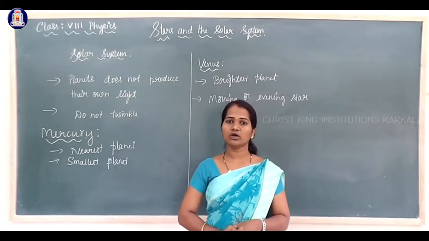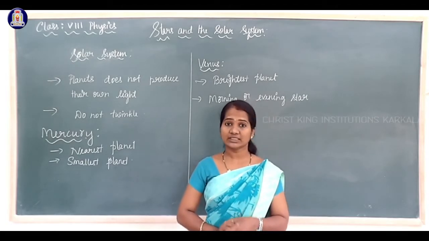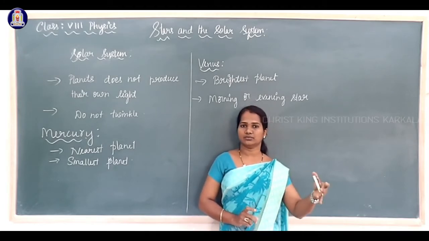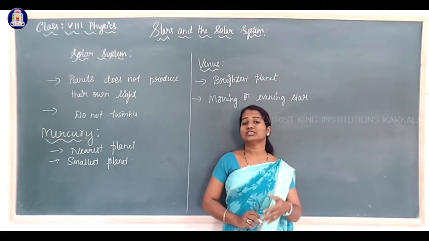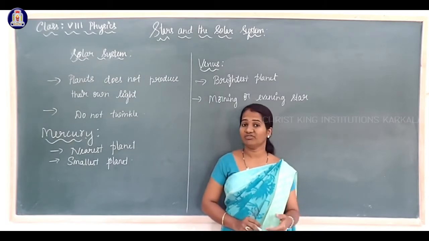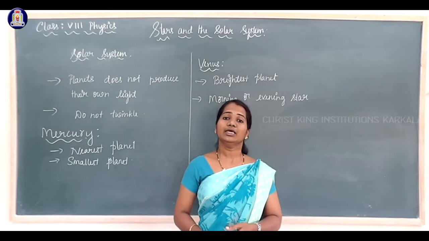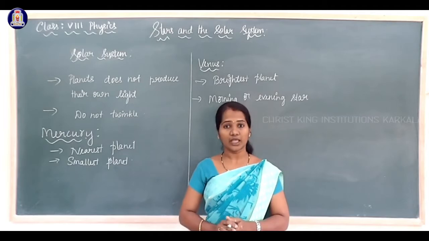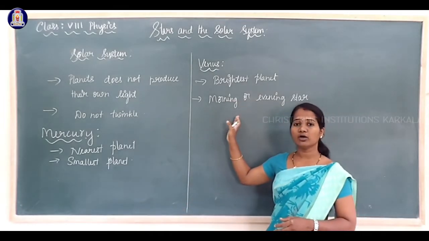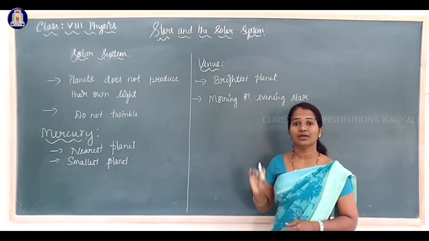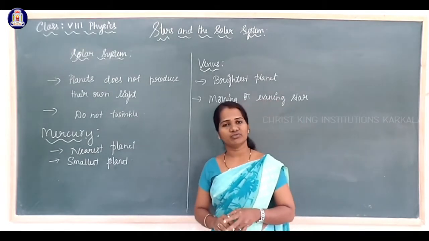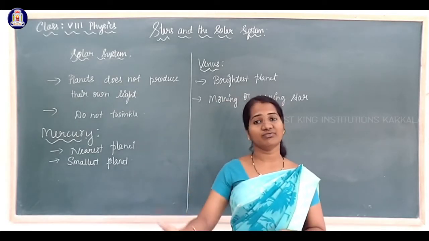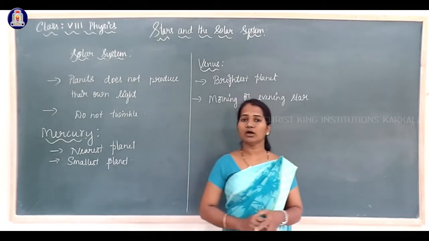Venus is called the morning or evening star because of its visibility. We can see Venus in the eastern direction just before the sunrise, or in the western direction just after the sunset. Therefore, this planet is called the morning or evening star.